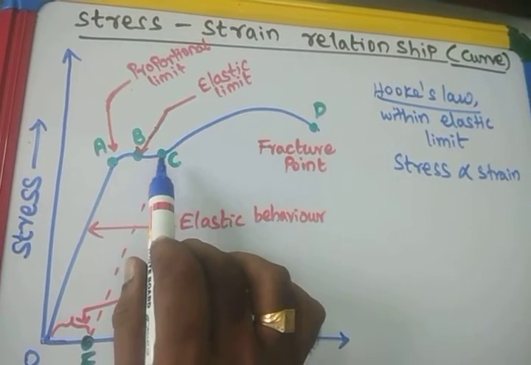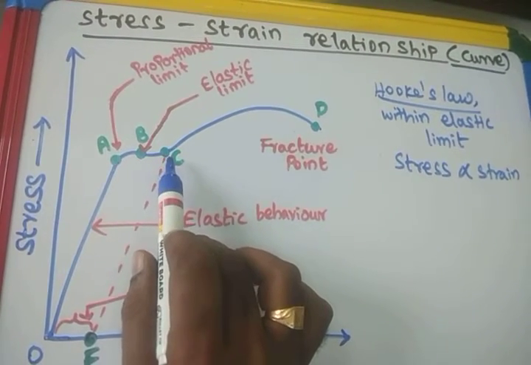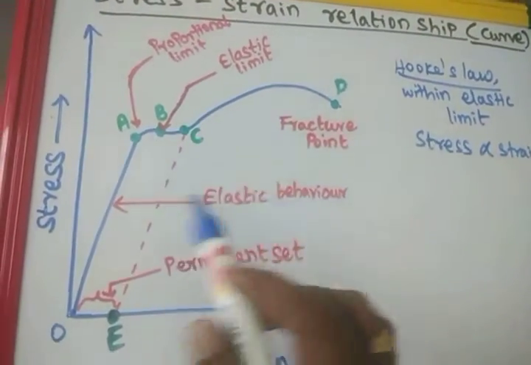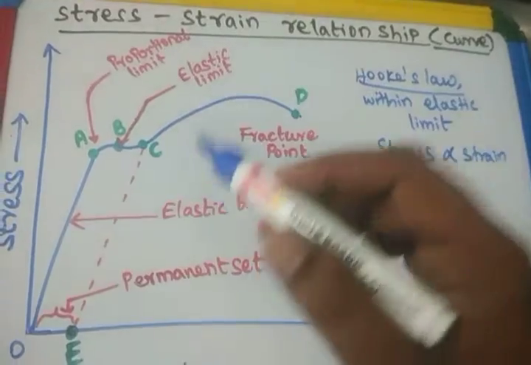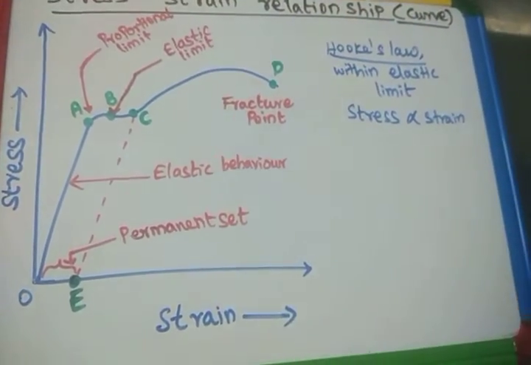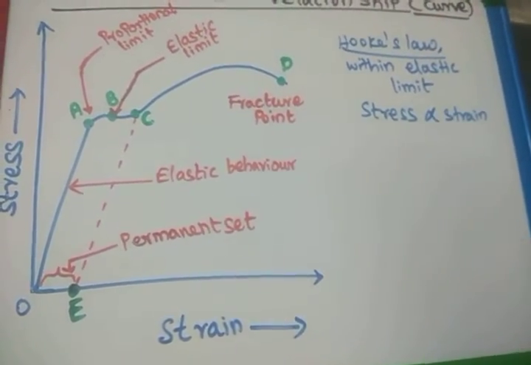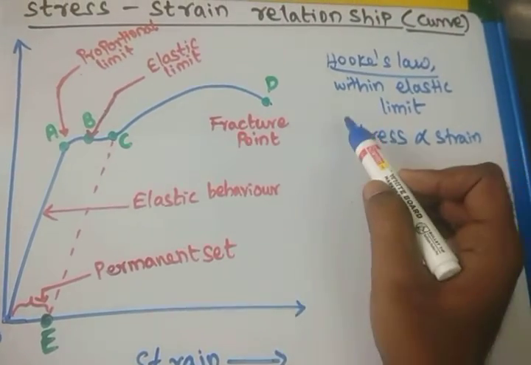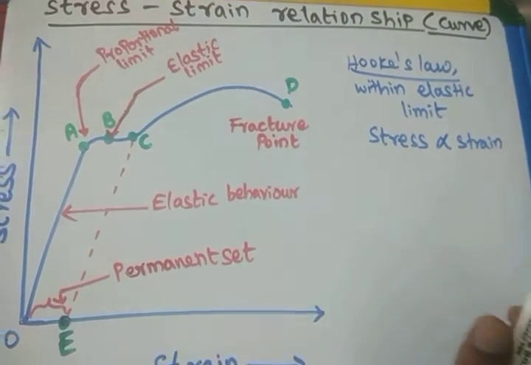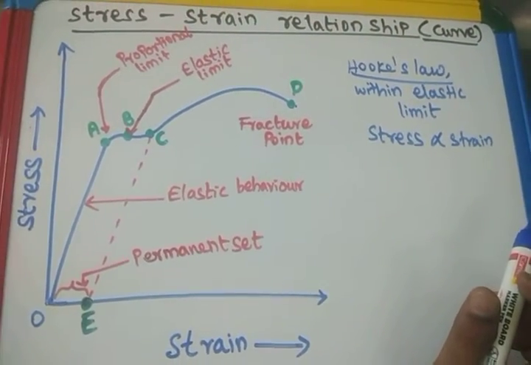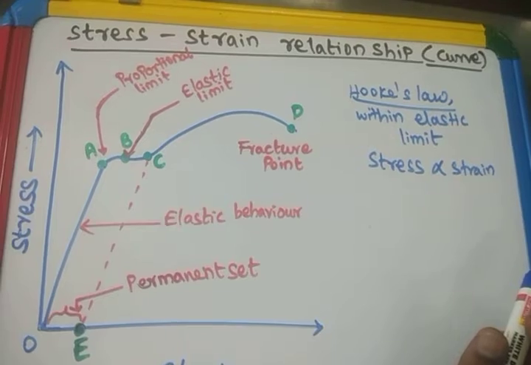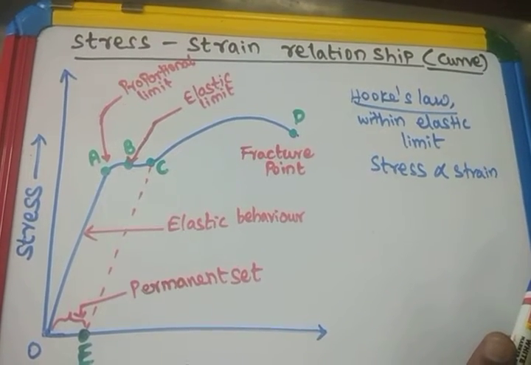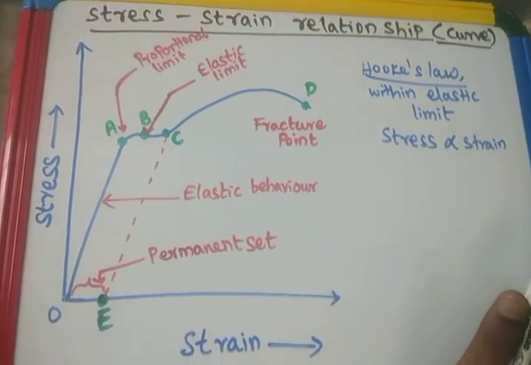After the point B, the point C is a permanent set, that is plasticity. With a further increase in the stress, that is the applied force, the body will increase in shape and size, take a new shape, and finally it breaks down. That is the fracture point. This curve represents the stress strain relationship between stress and strain.